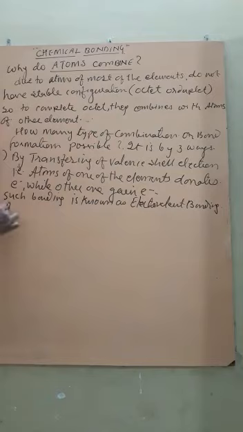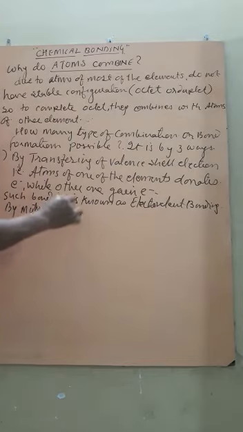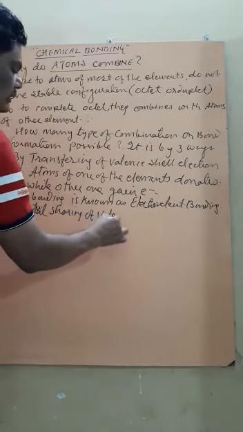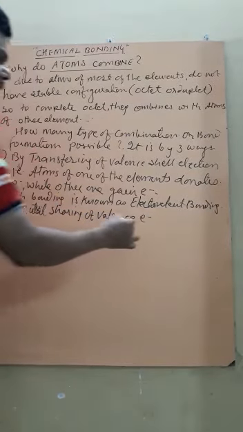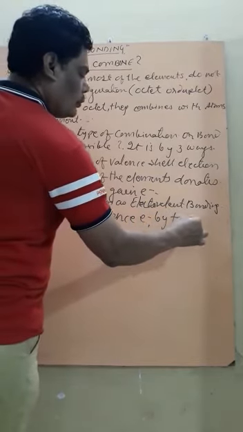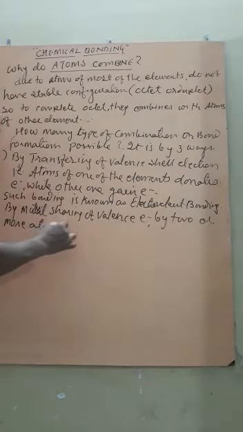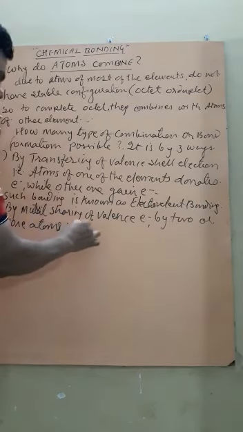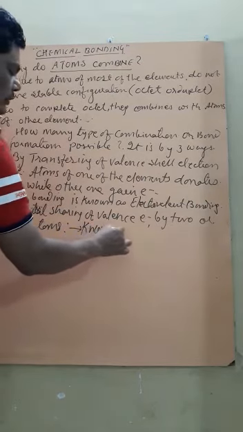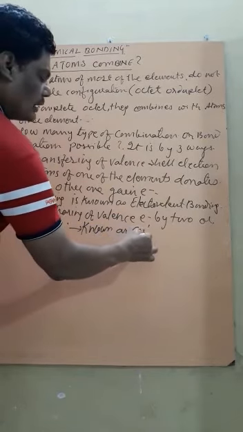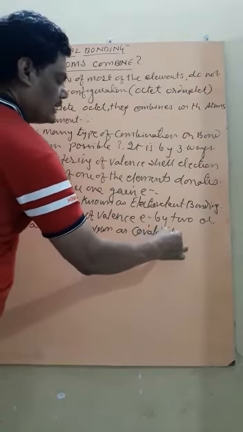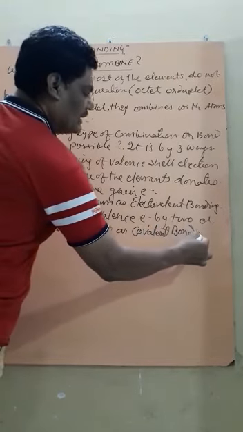Second type, by mutual sharing of valence electrons, by two or more atoms. Now tell me which type of bonding this is. This is known as covalent bonding. It is very easy.